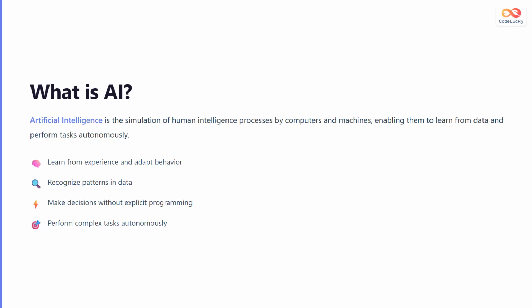Artificial intelligence, or AI, is the simulation of human intelligence processes by computers and machines. It enables systems to learn from data, recognize patterns, and perform tasks without being explicitly programmed for every scenario. AI systems can learn from experience and adapt their behavior, recognize complex patterns in data, make decisions independently, and perform sophisticated tasks that would normally require human intelligence. Think of AI as technology that gives machines the ability to think and act like humans.